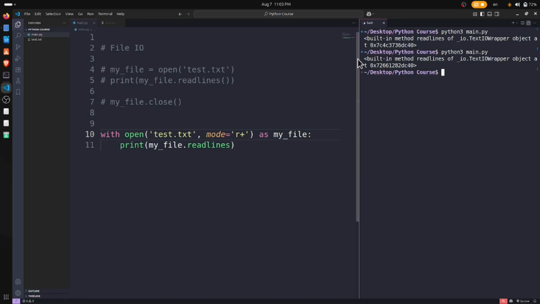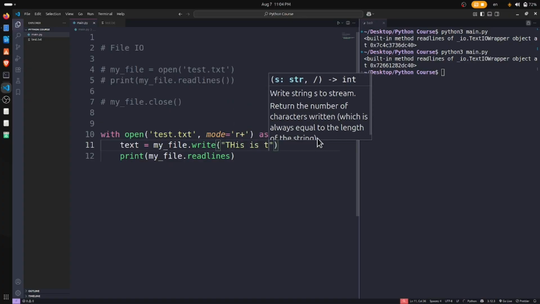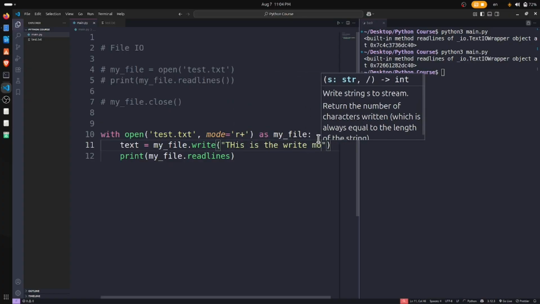How cool is that? But what if I write something here with the same mode, and I want to have some text here? The text will be like my file dot write. This is the write mode.